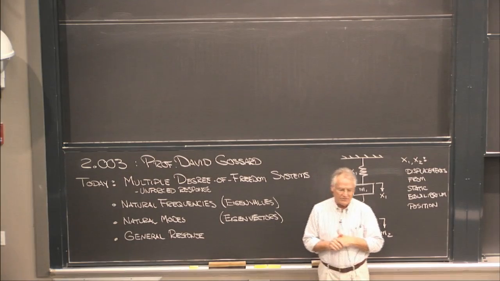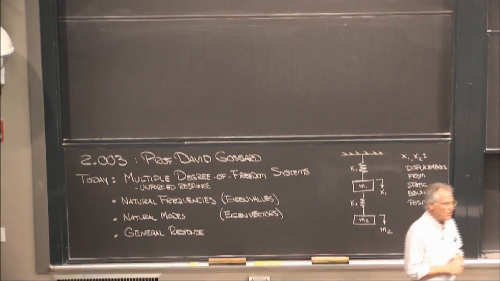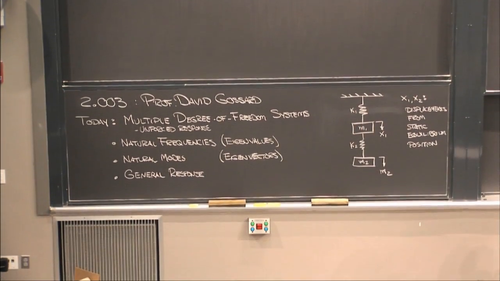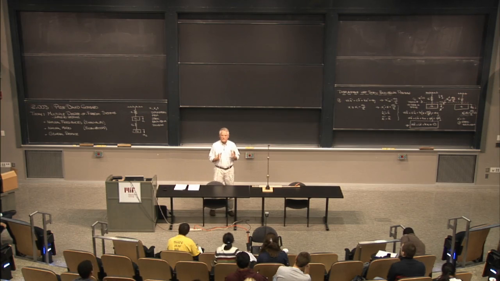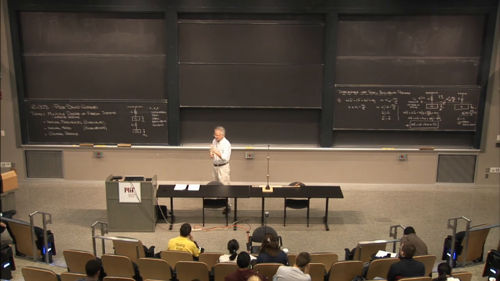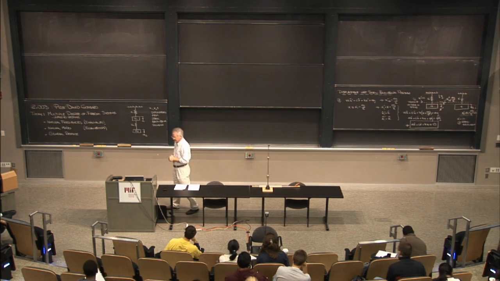Now, to date, with a couple of exceptions, all of the systems that you've dealt with had a single degree of freedom, either a linear displacement x or an angular displacement theta.